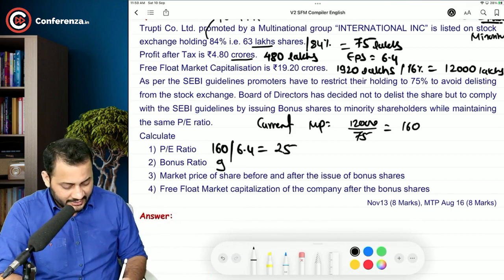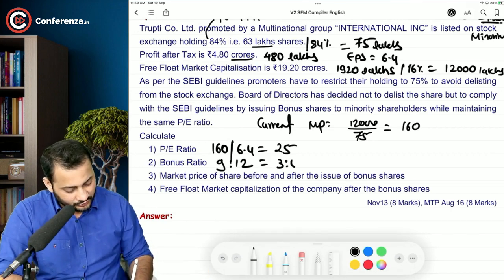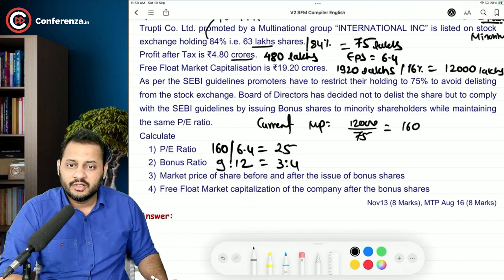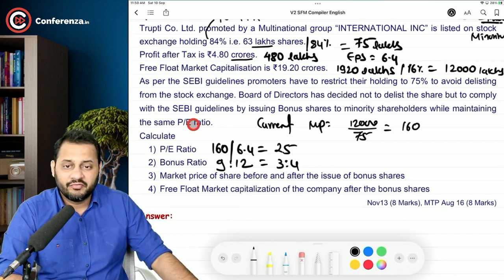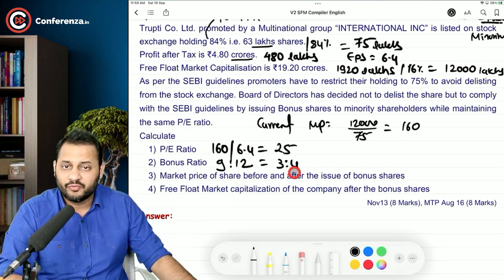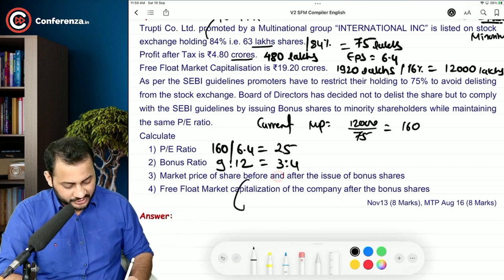We are giving 9 lakh shares to 12 lakh shareholders. The bonus ratio is 3:4. Am I right? These 9 lakh shares are being issued to the 12 lakh shares. That is minority. So the bonus ratio is 3:4. For every minority shareholder who is holding 4 shares, he is going to get 3 shares as a bonus. Cool.